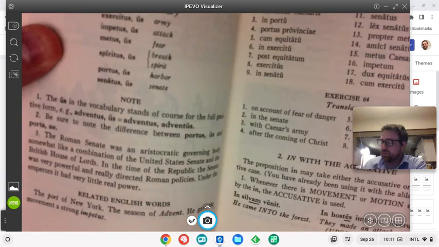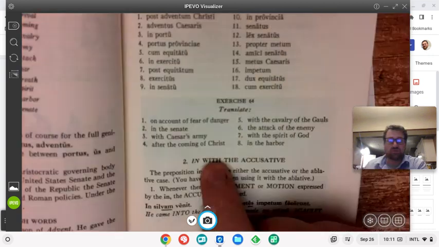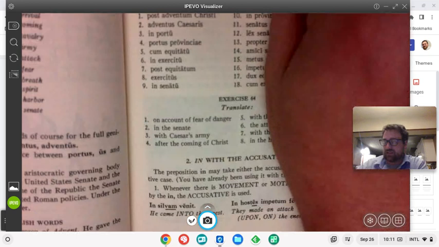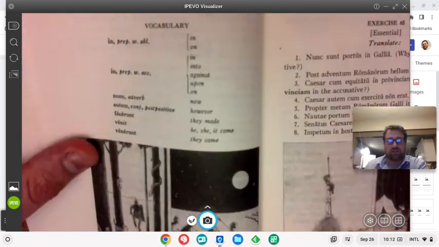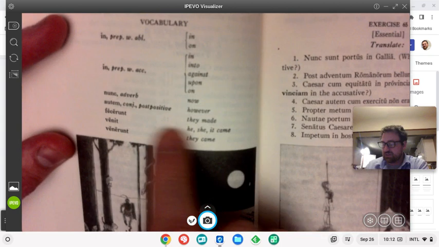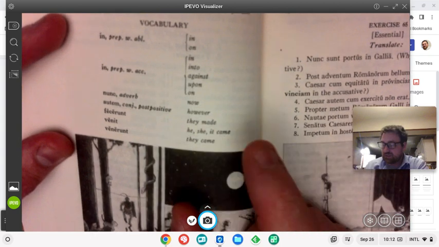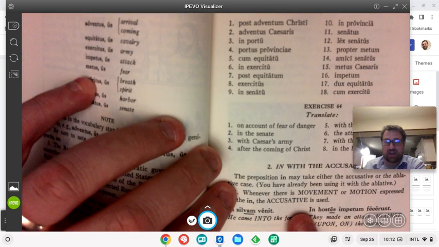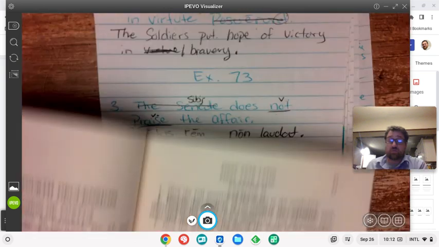And we learned that when we learned in with the accusative in the fourth declension, we also learned in our very next page, fecerunt, which was they made, but we have to remember, if you make an attack upon the enemy, that's an example where you would do in plus the accusative.